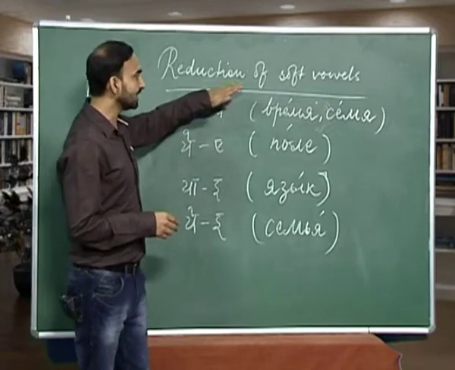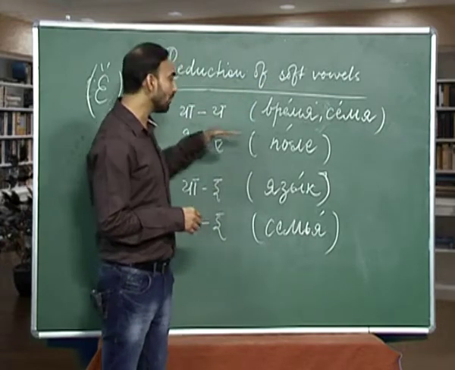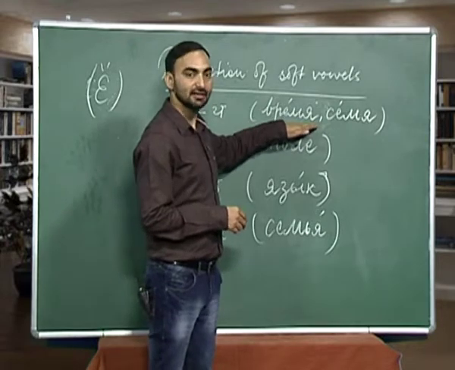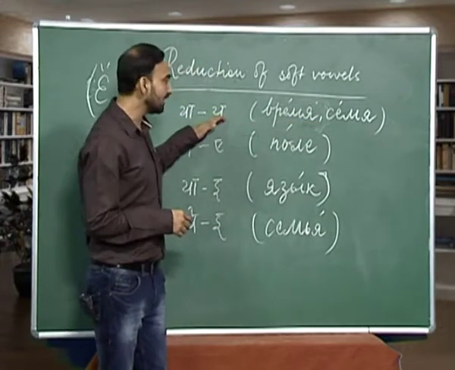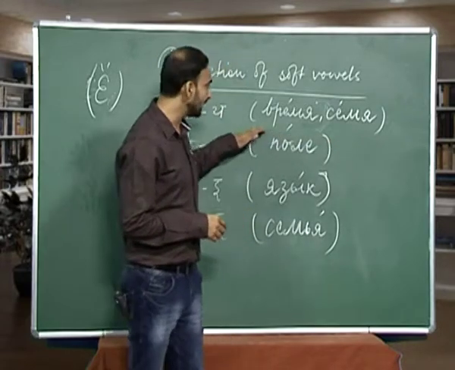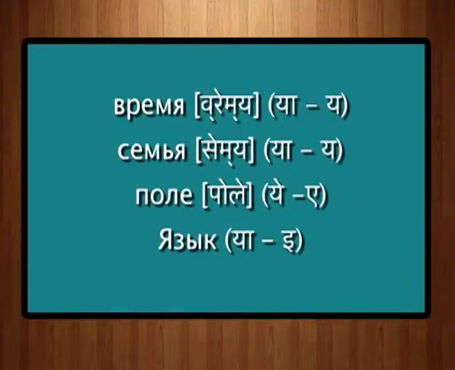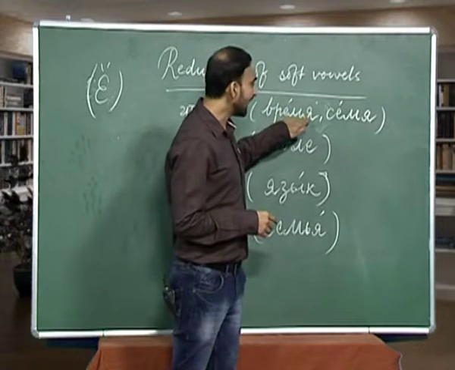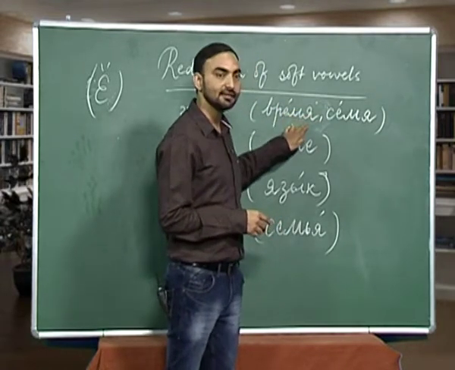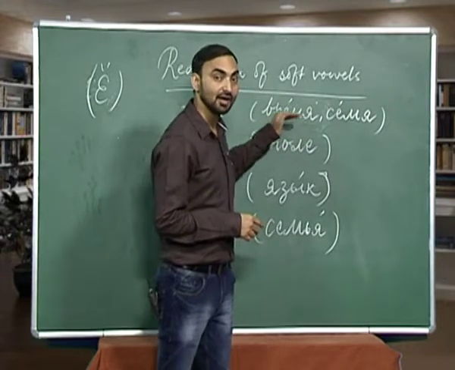The process of reduction can be understood more clearly with the help of Hindi. The sound of ya becomes i when ya comes in an unstressed position, like in vremya. Vremya is time. So, here this ya is coming in an unstressed position, that is why it is pronounced as i, not ya. Vremya.